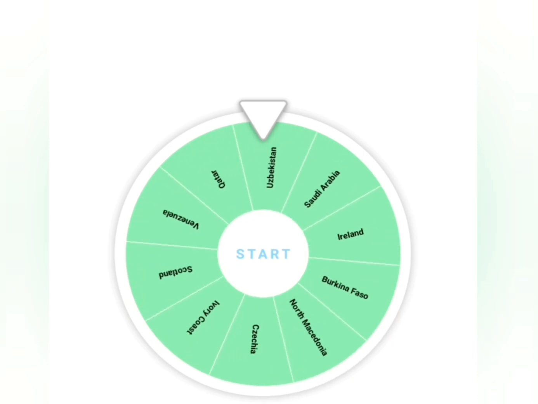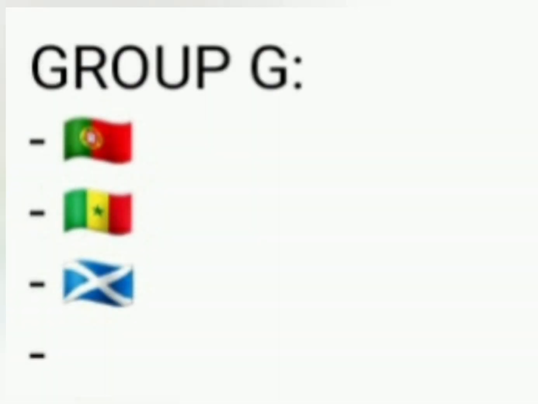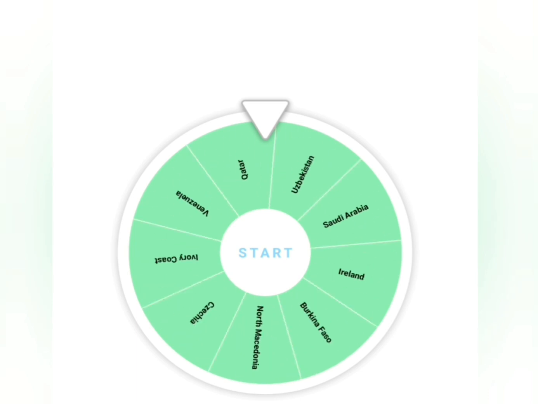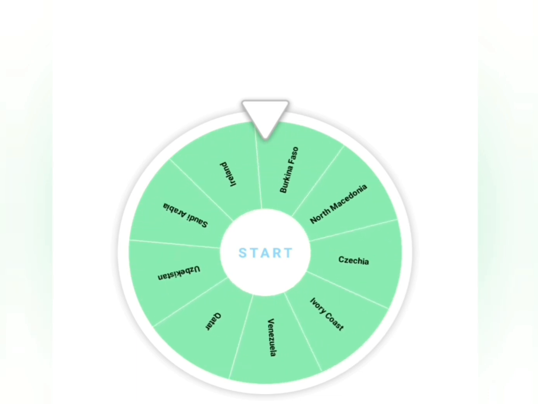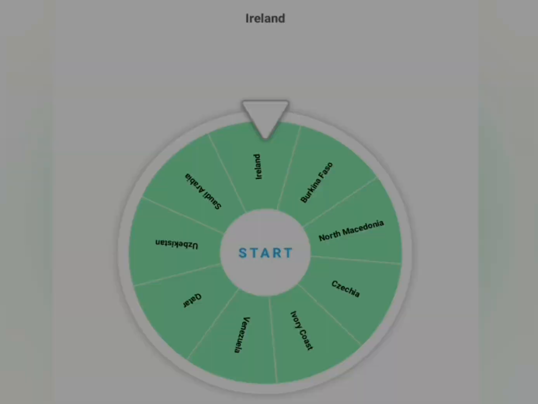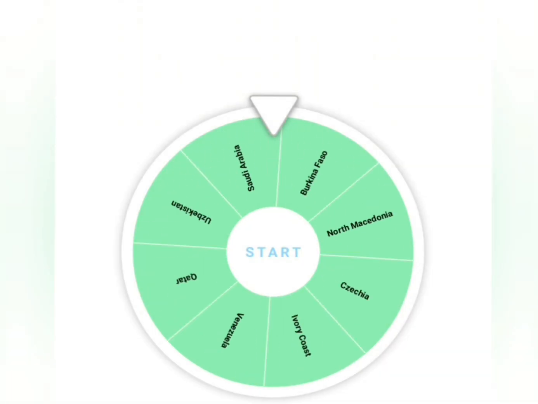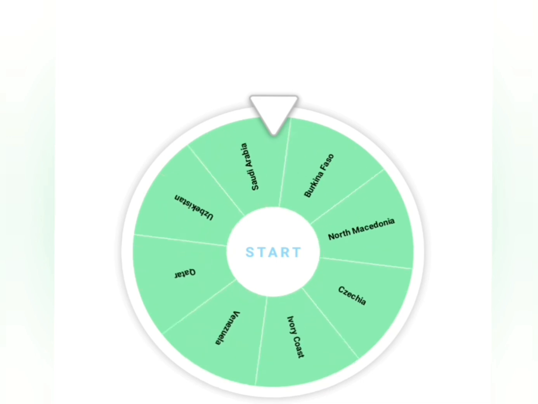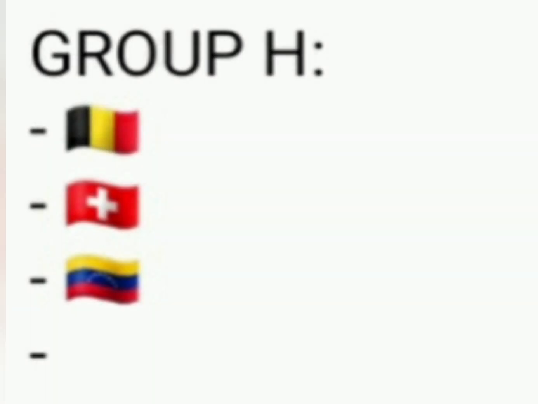And we also have Scotland joining Group G. And up next is Ireland. They will join Group I because Group H already has 2 European countries. And next up we have Venezuela, and they can join Group H.